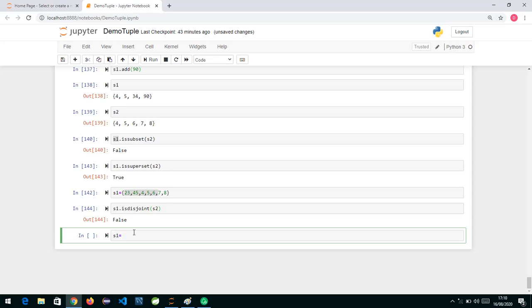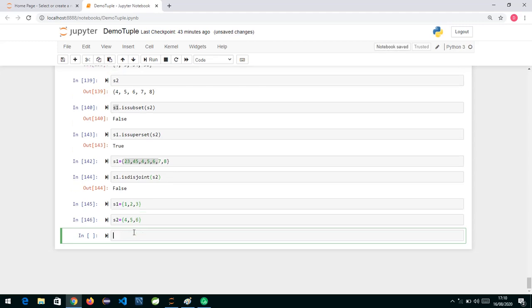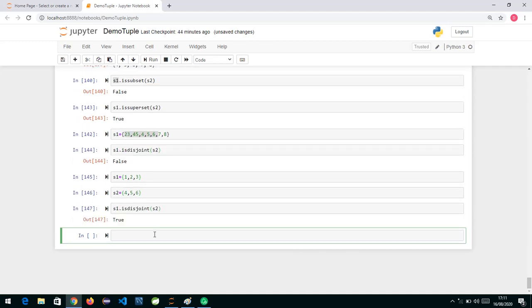So suppose I write S1 is 1, 2, 3, and S2 is equal to, suppose I write 4, 5, 6. Now if I write S1 dot isdisjoint, it returns true if the two sets have null intersection. There will be no intersection here, so if I pass S2, you can see it's returning True. If there is not a single element which is common, then it is going to return true. So these are some of the methods.